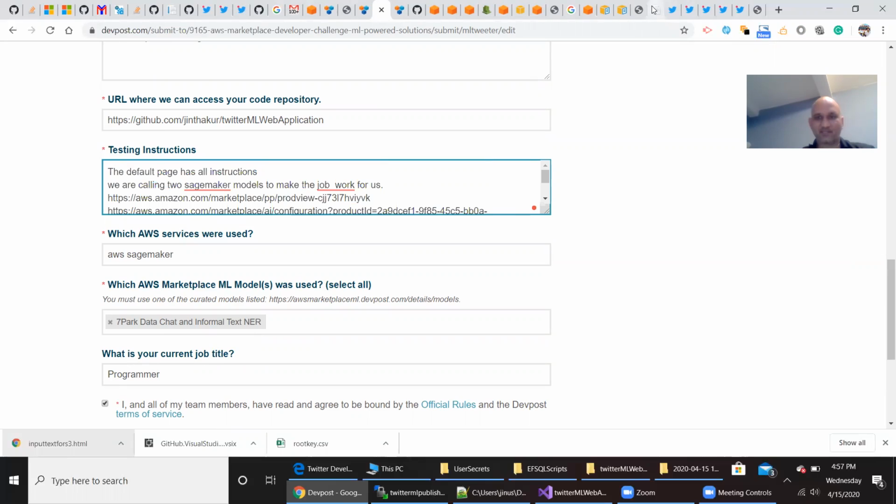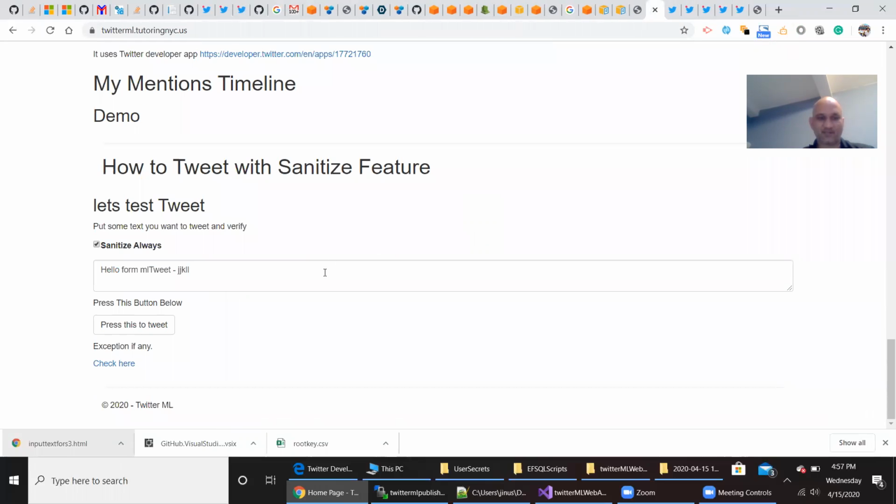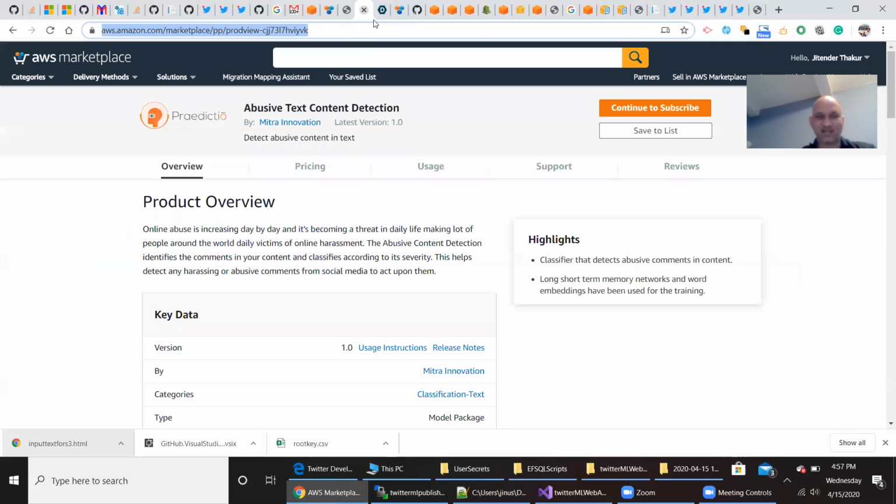What happens here is that when you try to type something, like ASD something something, or maybe I'm writing something with some strong words, identity hate, it will prevent me from doing that. It will say, don't do that, it's a bad thing. And this is another API which I am using, abusive text content detection.